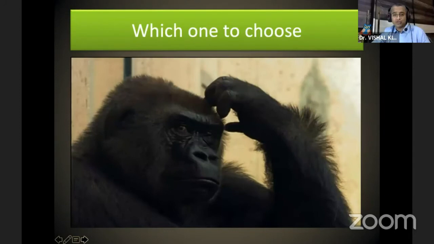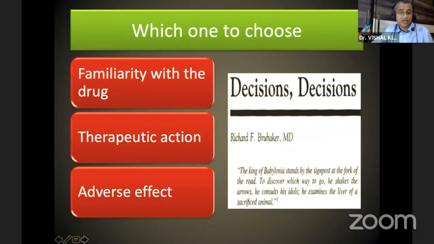Now, after going through this, the next big question is which one to choose? This is the biggest crux. Here the decision lies totally with the treating physician, and it should be based on familiarity with the drug with which you are comfortable. You have used it, you have confidence, you know the therapeutic action thoroughly, and you know the adverse effects and how to tackle them. And apart from all these things, you should have a known treating physician to whom you can immediately refer the patient if you see any adverse effect.